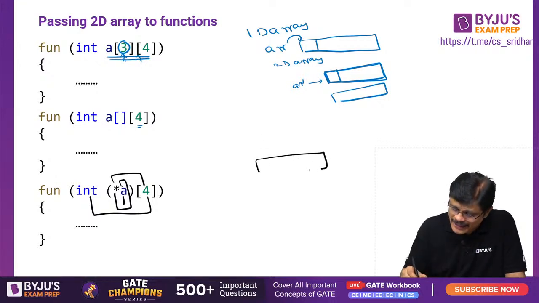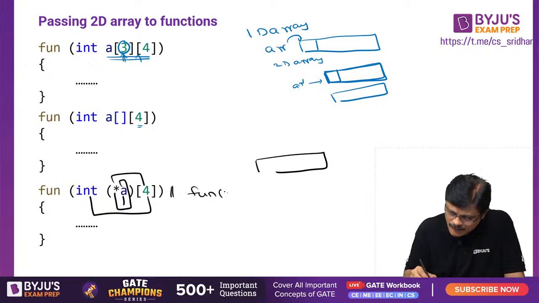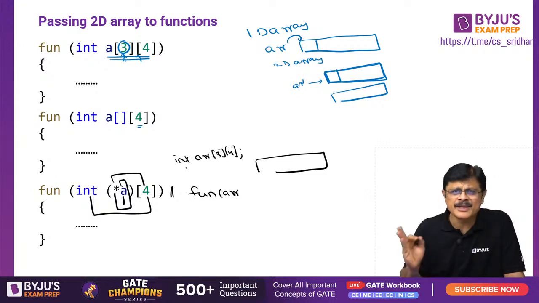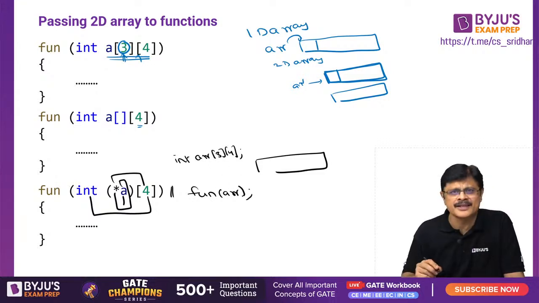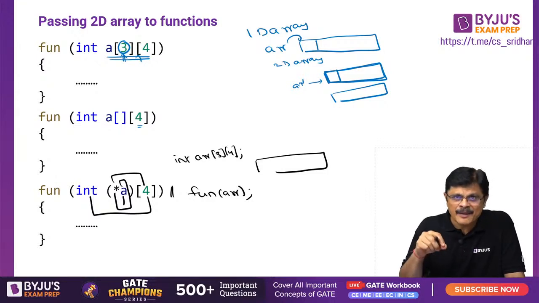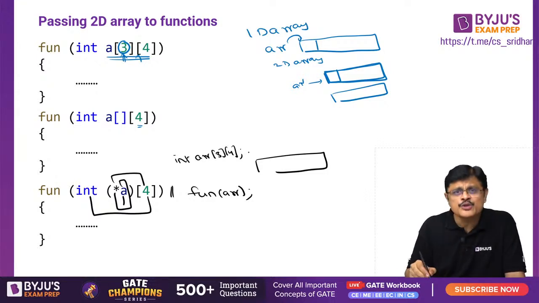See, originally your array will be, see how the function is called. Suppose your array is ARR 3 4. This is your array. Some initialization may be happening and you want to call this particular function with ARR, you can simply say F1 ARR. Just ARR is enough. ARR means that particular address. Am I clear? So this A also refers to the same address.